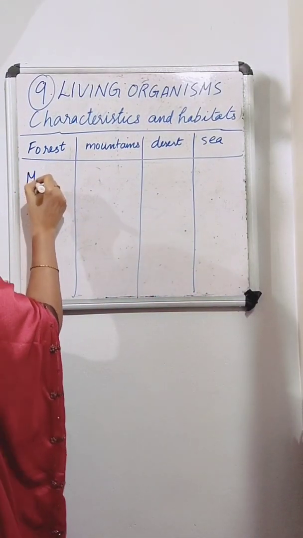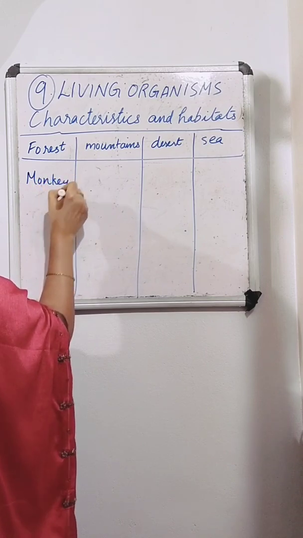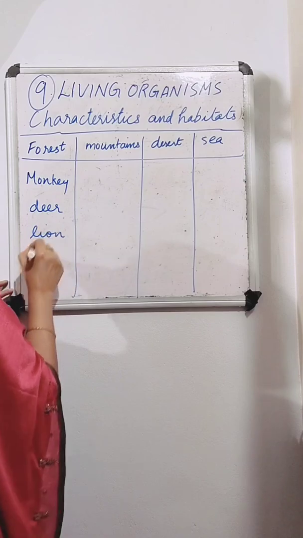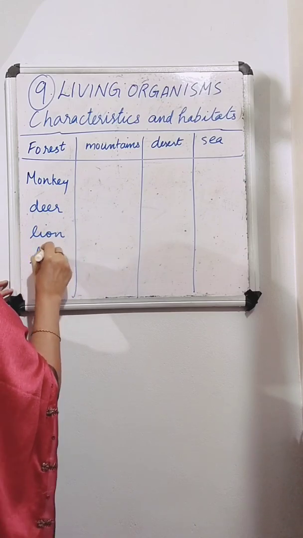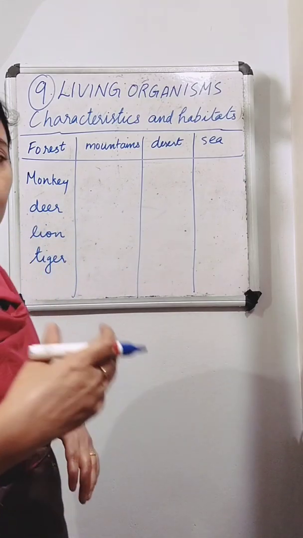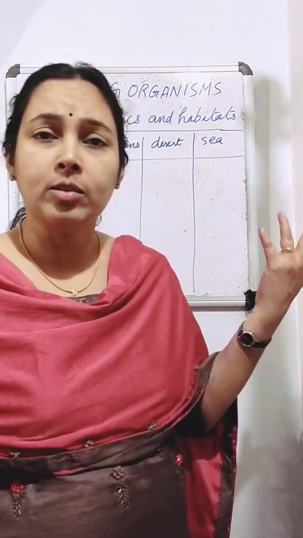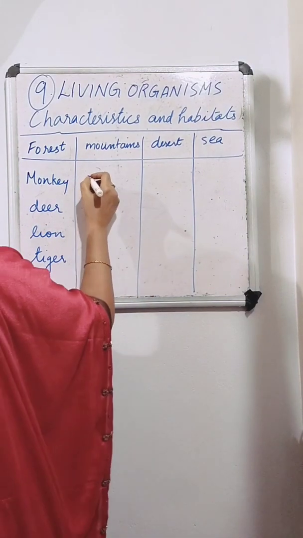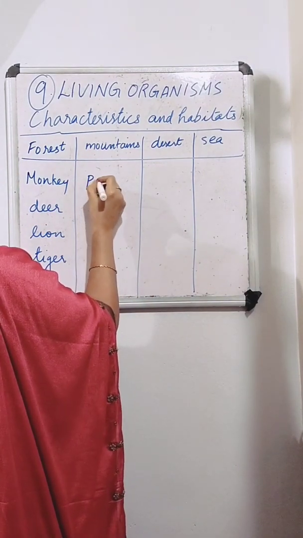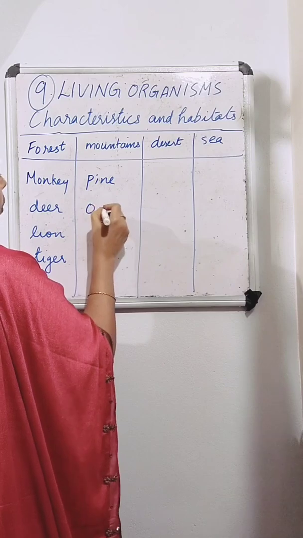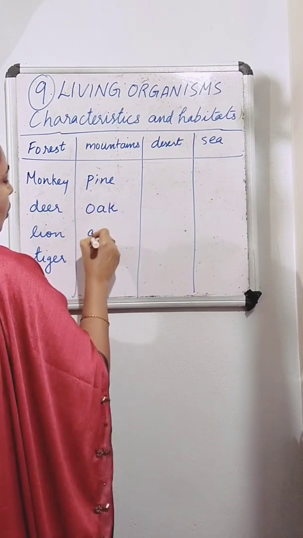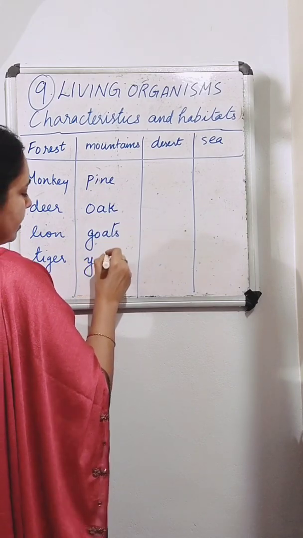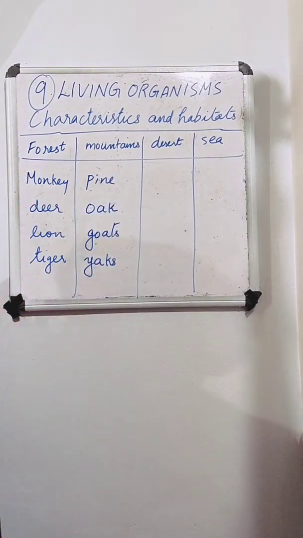Monkey, deer, lion, tiger, and so many trees also. Big trees like mahogany, teak. Then on mountains, what all things can we see? Pine trees are there, oak trees are there, goats are there, some mountain goats are there, yaks are there. So some animals and plants.